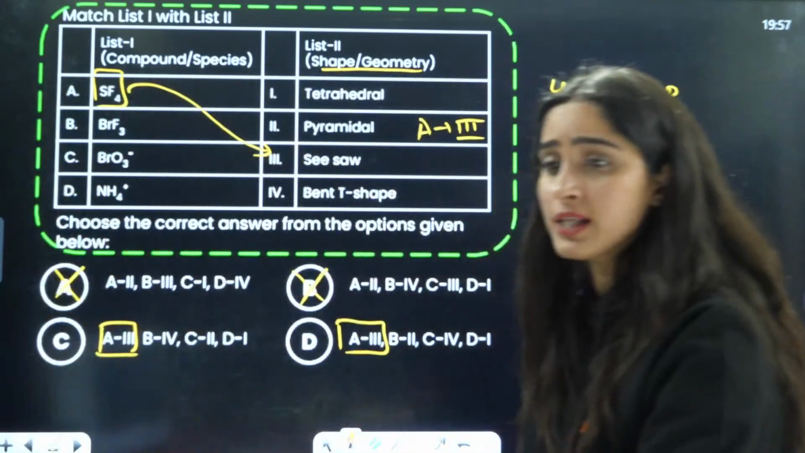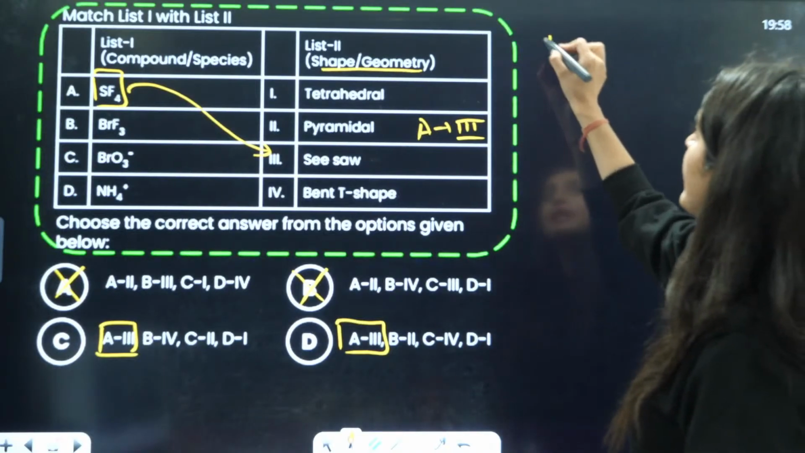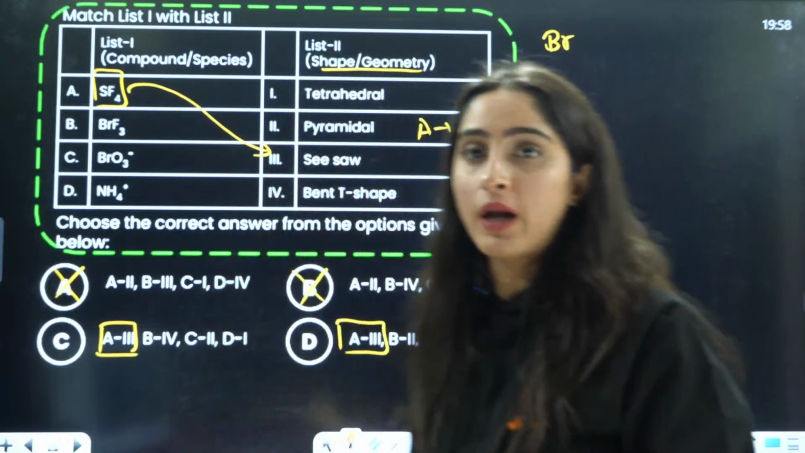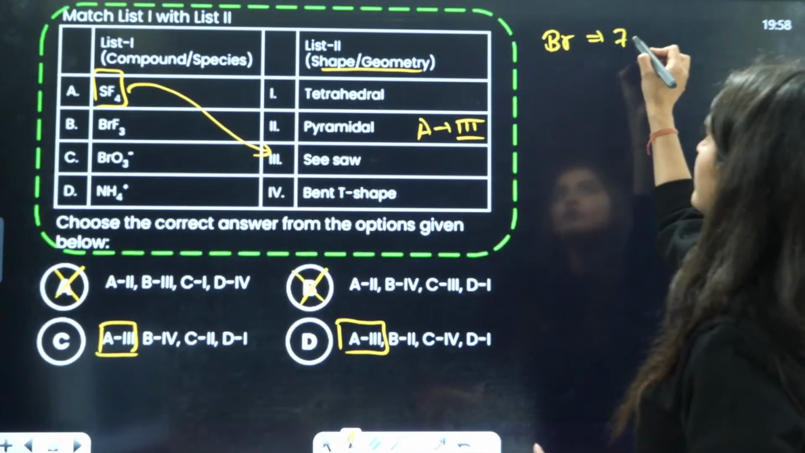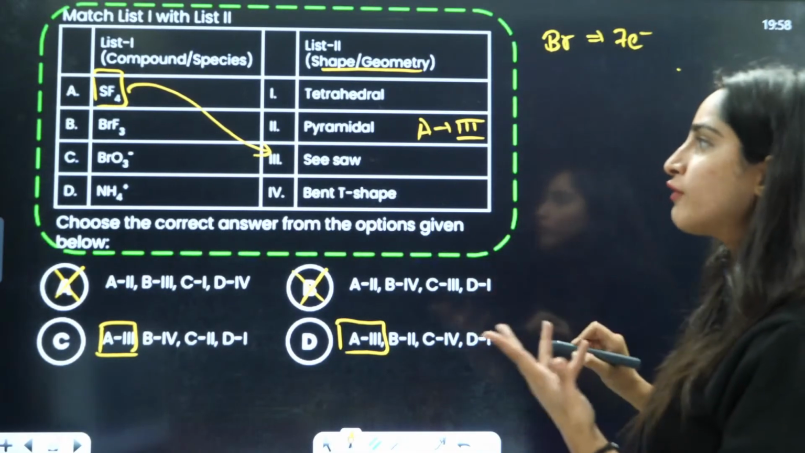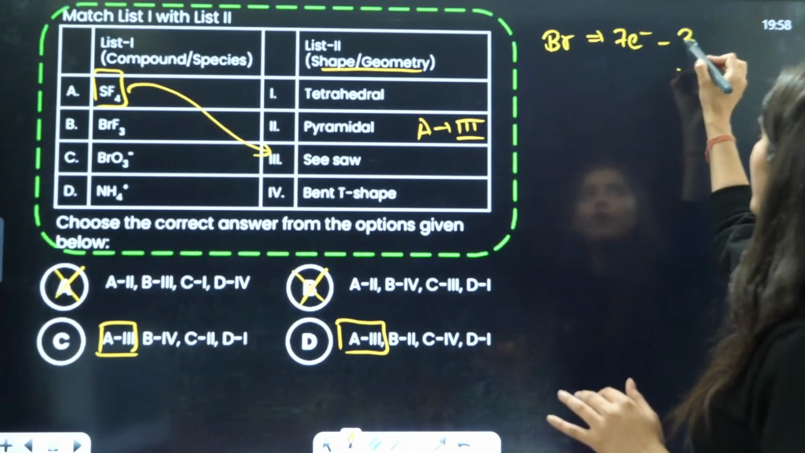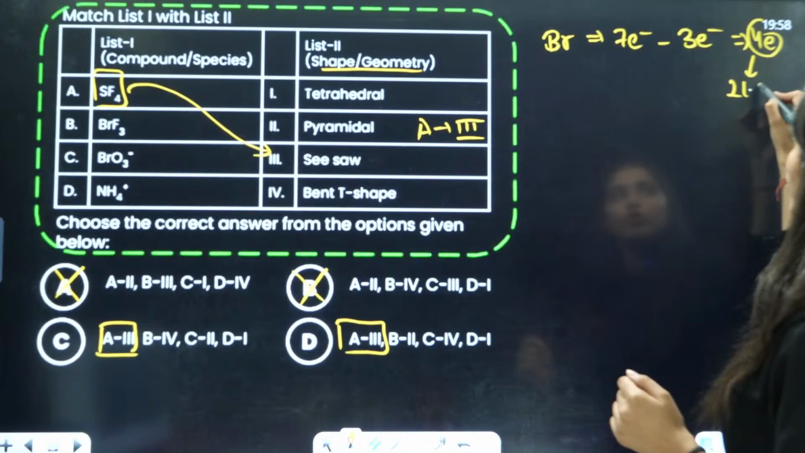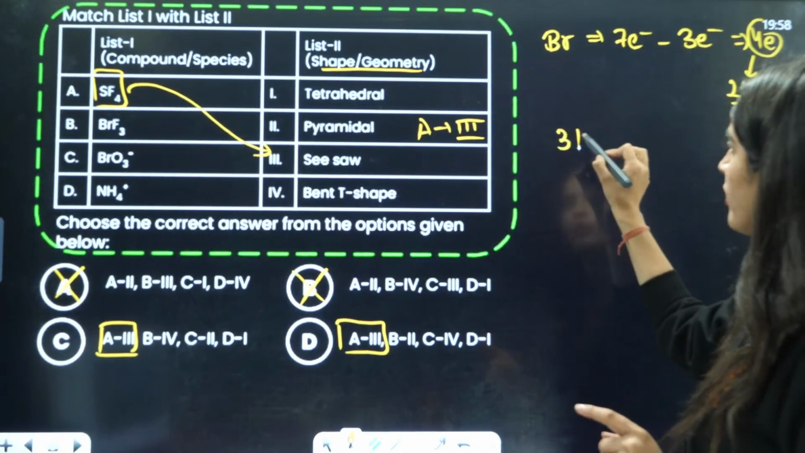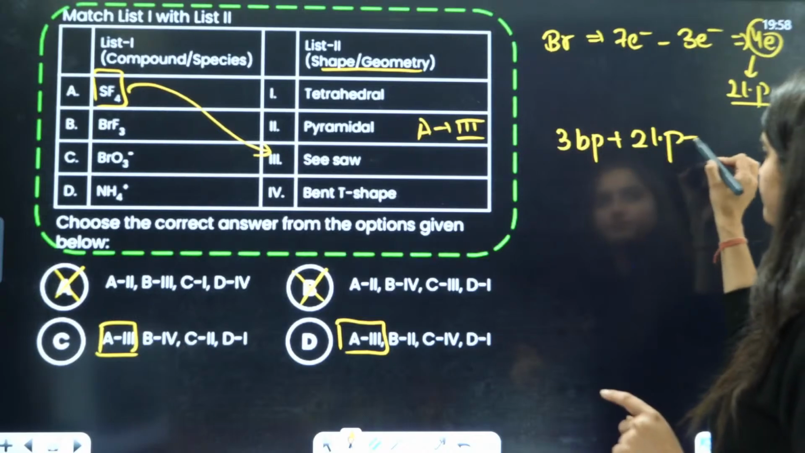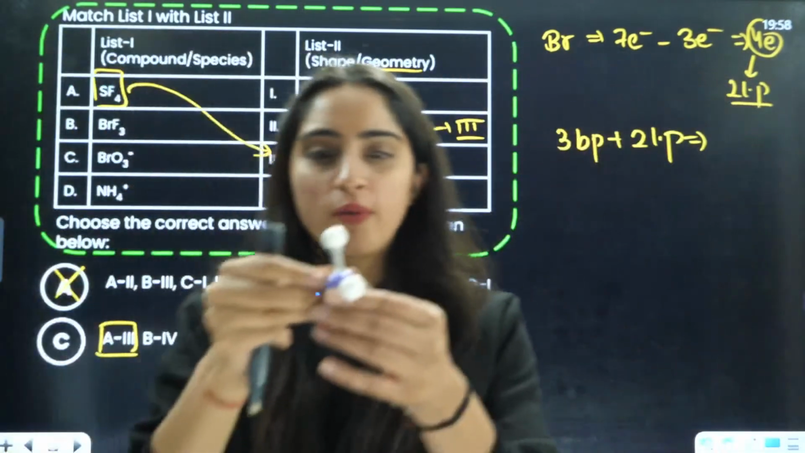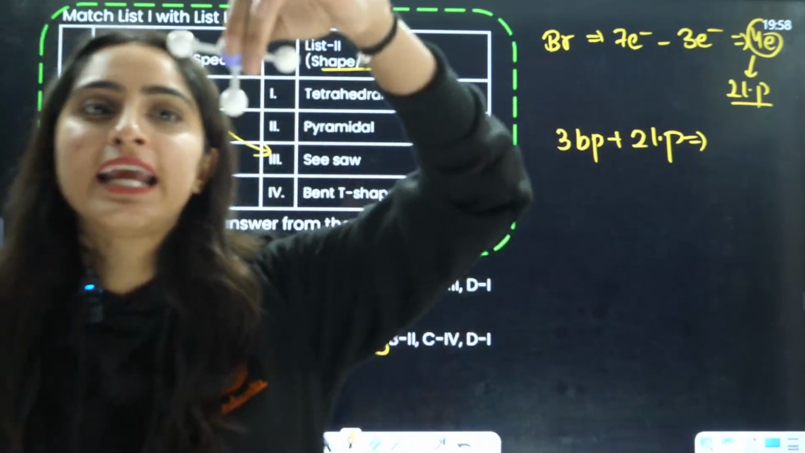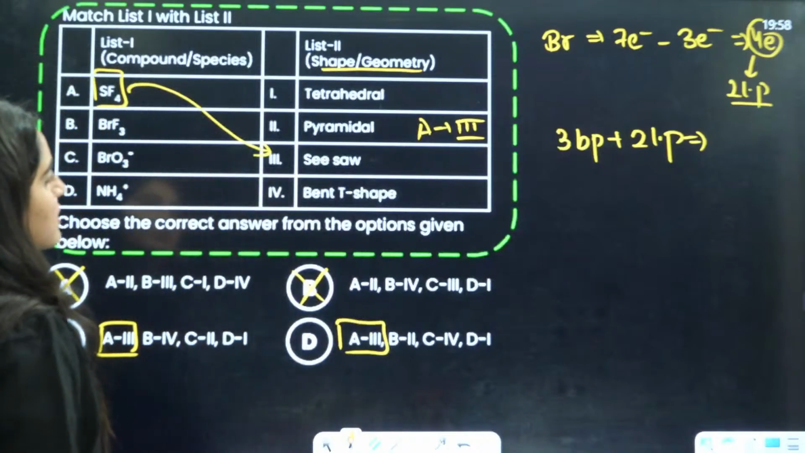BrF3. BrF3 means what we have. BrF3, guys. Bromine belongs to halogen family. Halogen is group 17. That means it is having 7 electrons in the valence shell, right? Now, out of that 7 electrons, 3 are already involved in bond formation, right? 7 minus 3 is 4. That means you will have 2 lone pairs. That means you have 3 bond pairs plus 2 lone pairs. Now, from this geometry only, I am taking out 1 more bond pair, and this is the T shape that you can see here. So, answer is bent T.